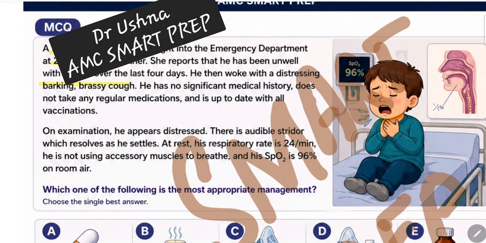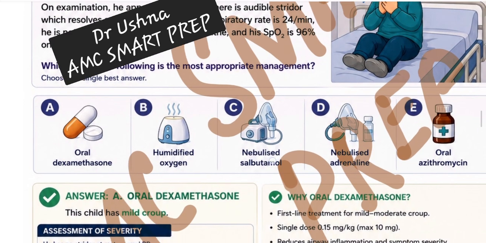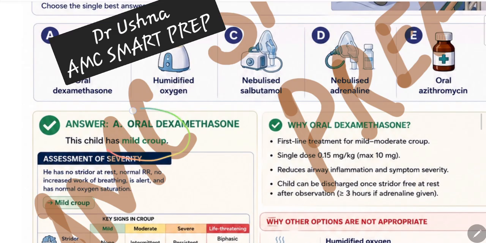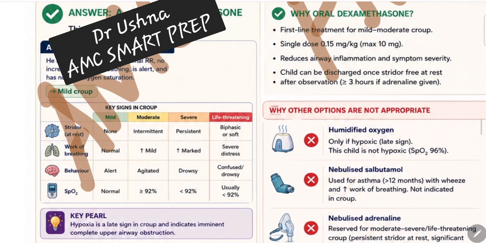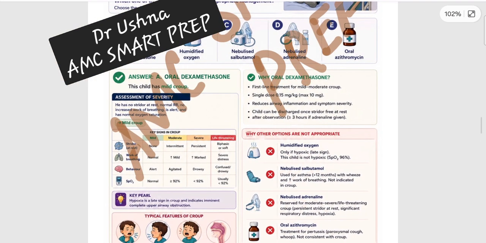So mostly we are dealing with the mild or moderate category patient. If your patient is absolutely fine, or is just having symptoms without intermittent stridor, that is basically the mild group. Remember we talked about the mild group: you can discharge the patient, or you can just give dexamethasone. So the answer is going to be oral dexamethasone for mild croup.